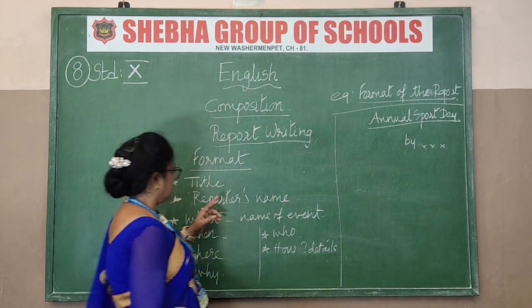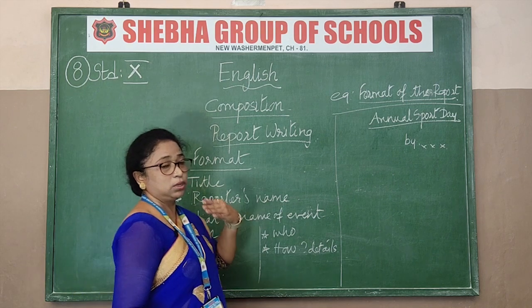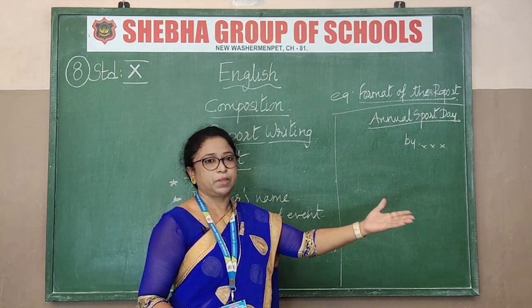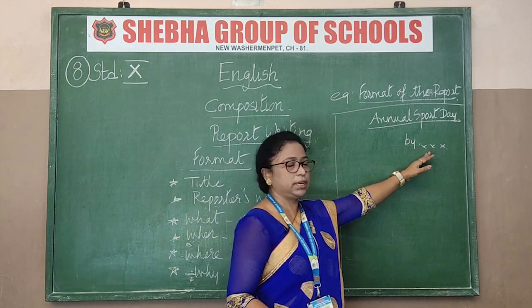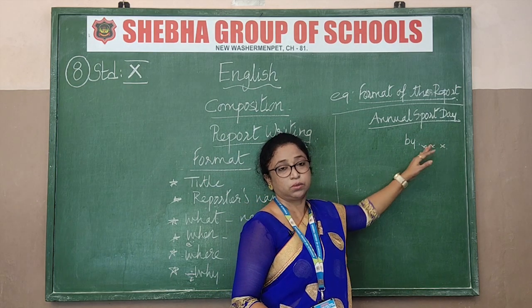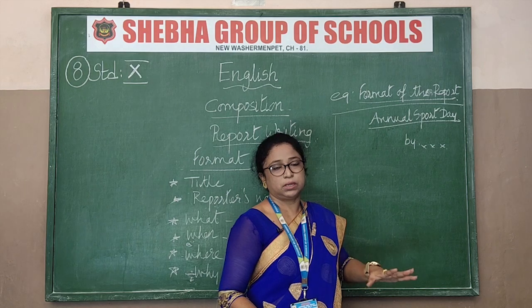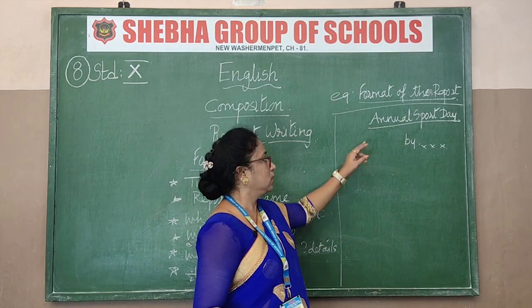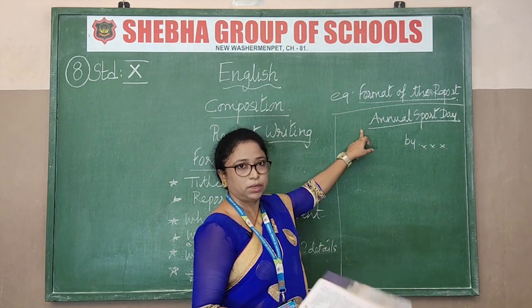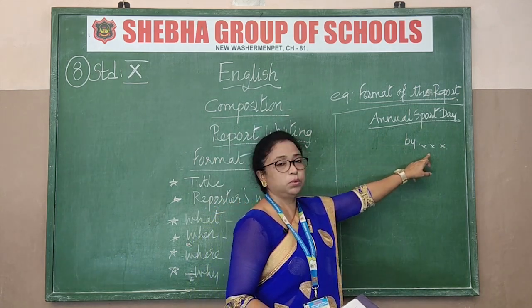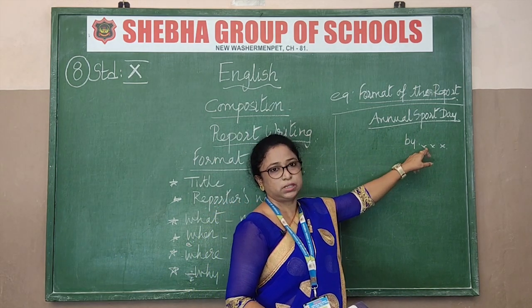And next is who is the reporter? That is, you are writing, so you have to give your name. For example, SPL of Sheba Matriculation School. So she or he is going to give the report to our correspondent sir or the principal, who is in charge. So first write the heading. What is the report about? And the next is who is giving the report. The reporter's name.